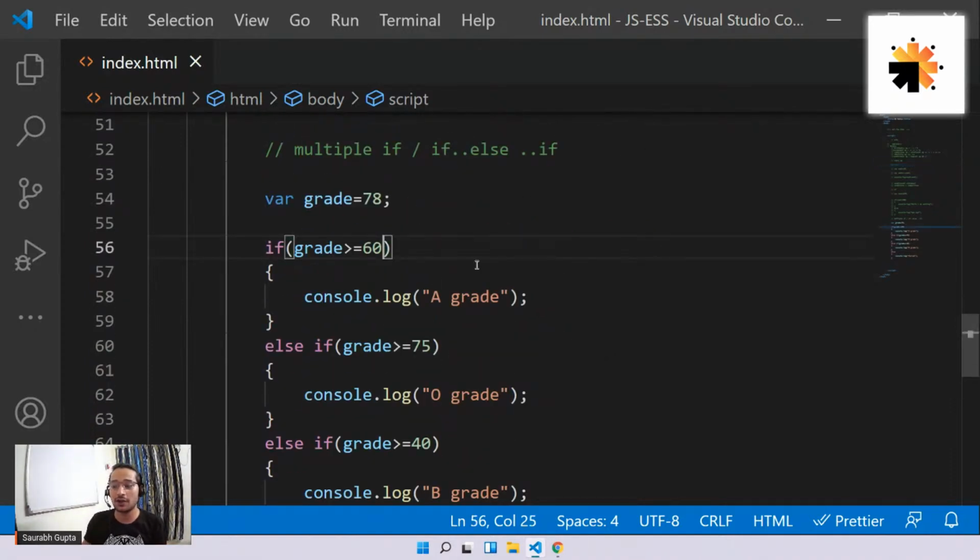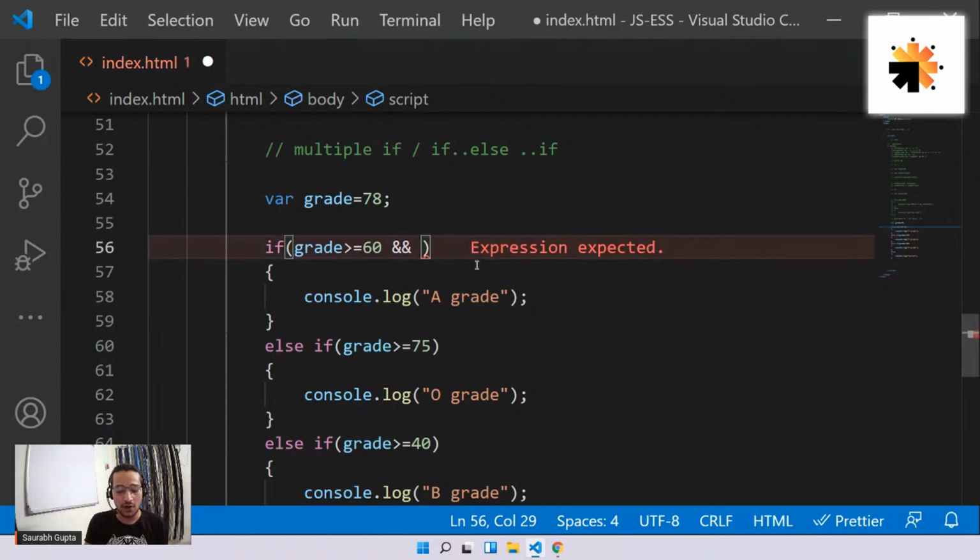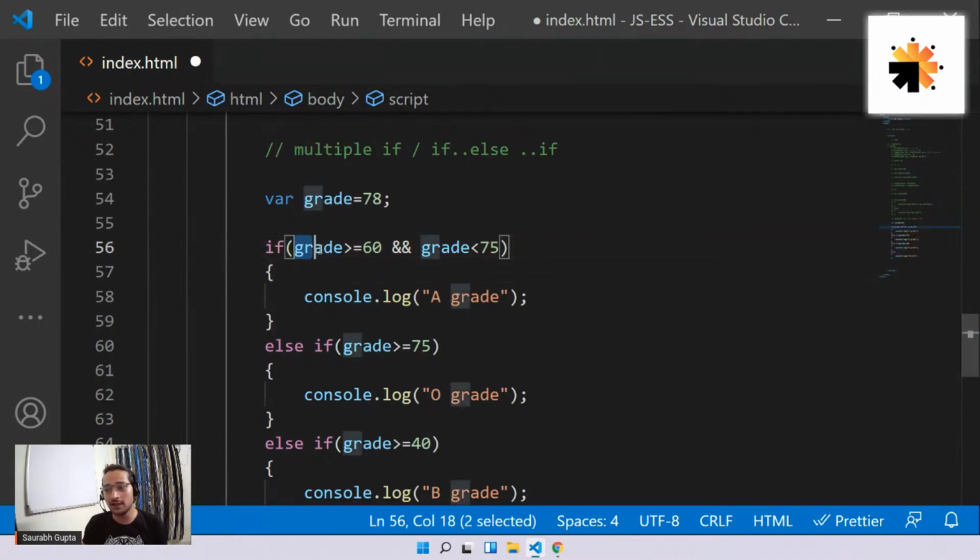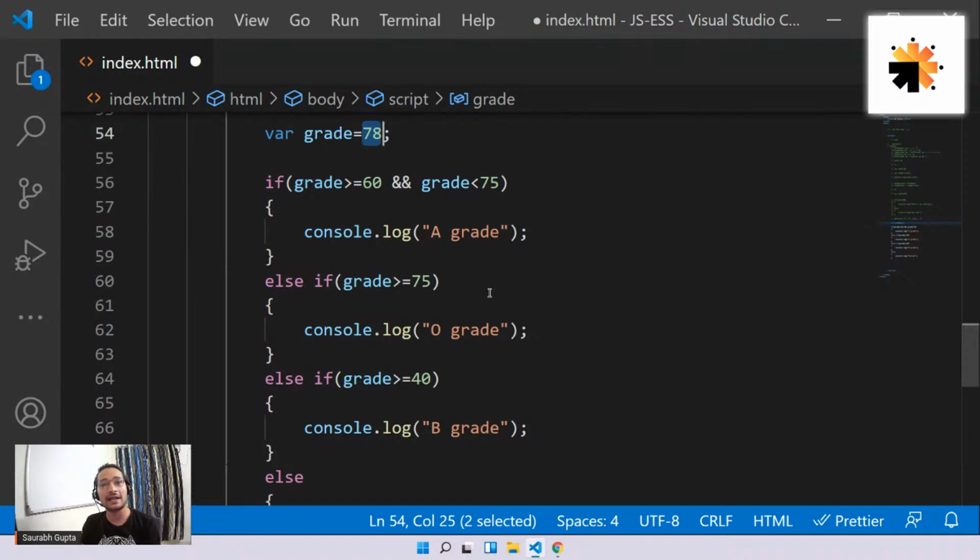Now focus. Here I'm going to put and. At the same time, the grade should be less than 75. So now this whole statement will become true only if grade is greater than or equal to 60 and also less than 75. Now in this case, if I check 78, fine. Check if grade is greater than or equal to 60. Yes, 78 is greater. And is it less than 75? No. So true and false completely becomes false. And now it will go to the next one, and now it is becoming correct.